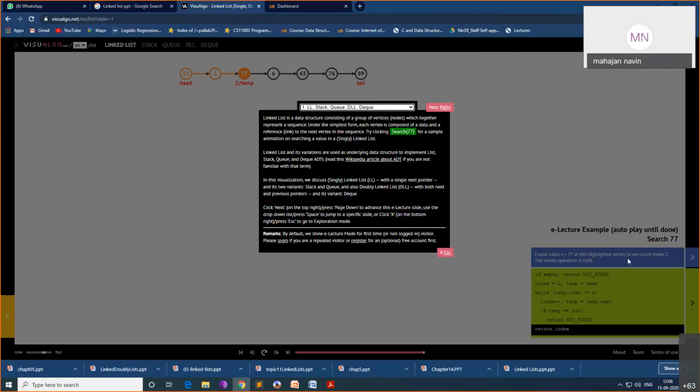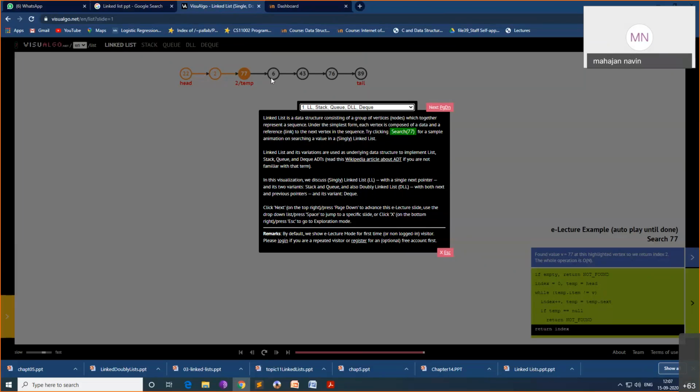So here, while temp of item not equal to v, the value, index plus plus, temp equal to temp dot next. You keep on moving. And if you visit all the nodes, you go to the last node's next, which is null. If temp becomes null, that means the value is not matching anywhere in all the nodes.